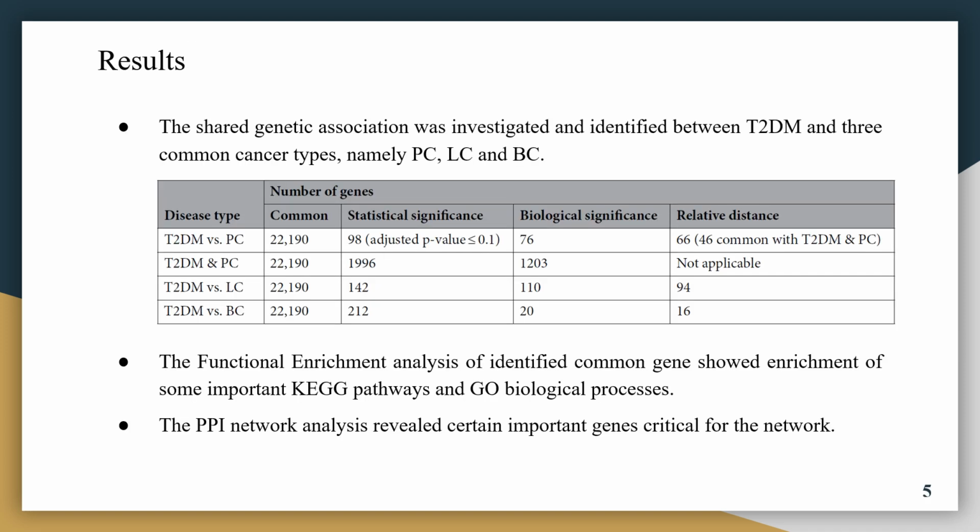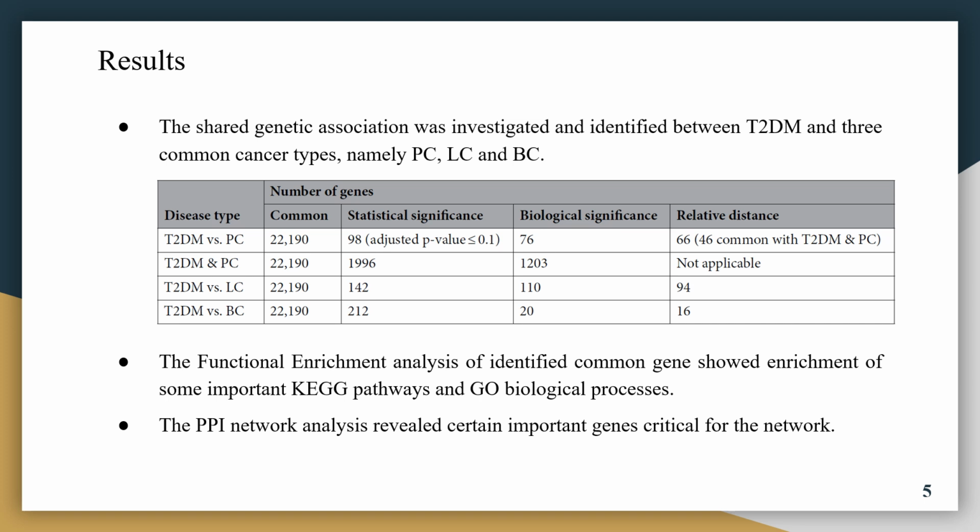So coming to the results part, the shared genetic association was investigated and identified between type 2 diabetes and the three cancer types: pancreatic, liver, and breast cancer. The first column, common, is showing you the common number of genes between type 2 diabetes and the three cancers. The first filter criterion was statistical significance, that is the FDR, and after that the number of common genes is shown here. The second filter is biological significance, that means the log FC filter. After that the number of common genes is shown here.